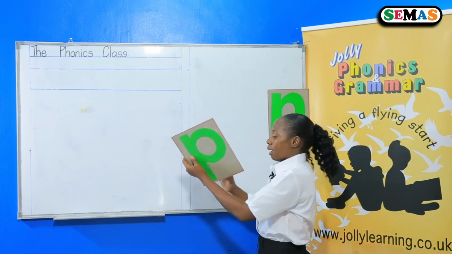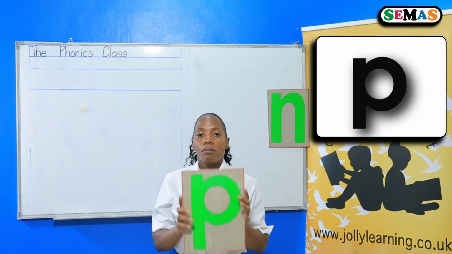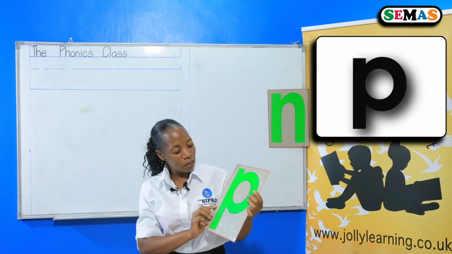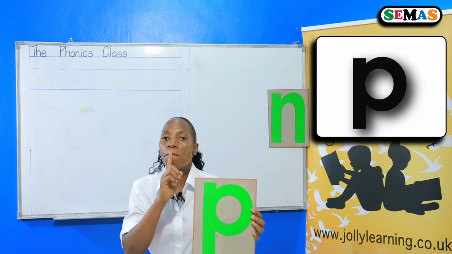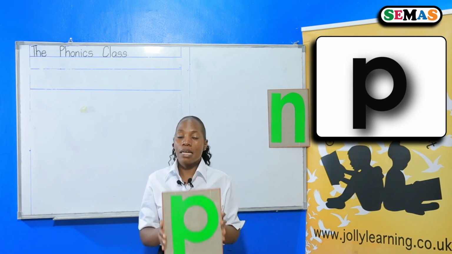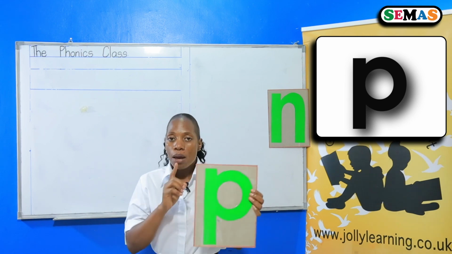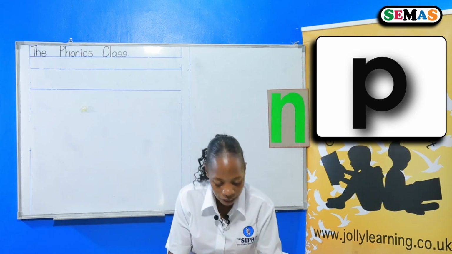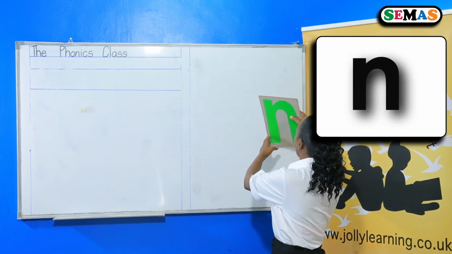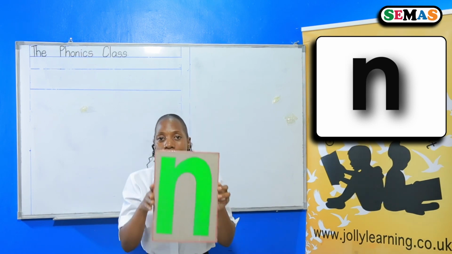Look at this sound here. This sound, p. Can you do what I'm doing? Sound P. This sound is sound P, but the letter name is P. The letter name is P, but the sound is P. I have another sound. The last one in our set is sound Ni.